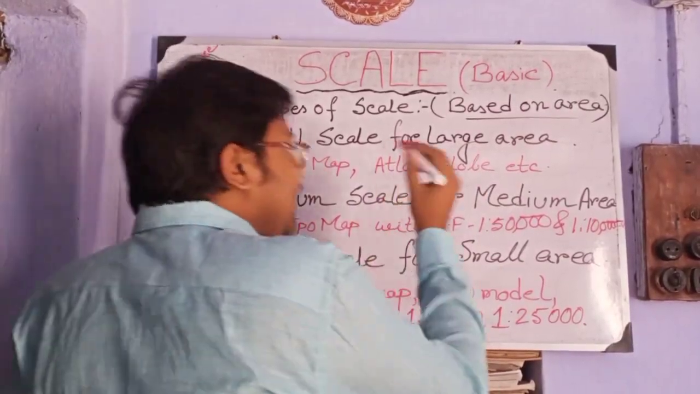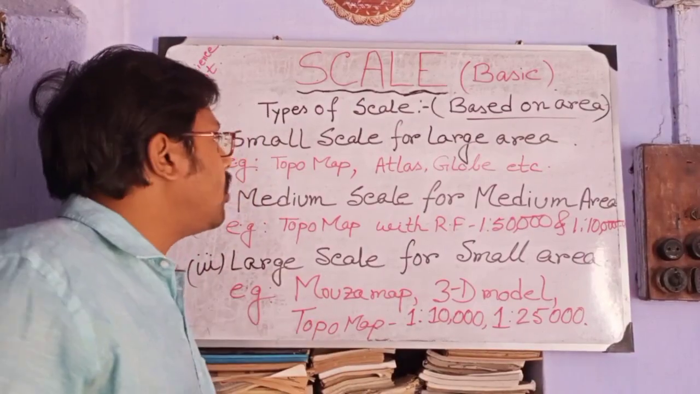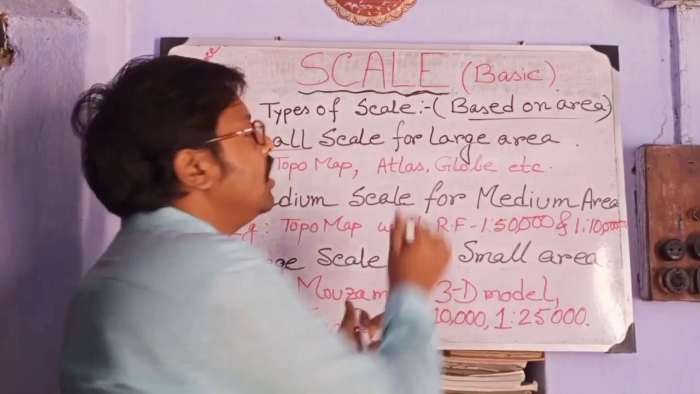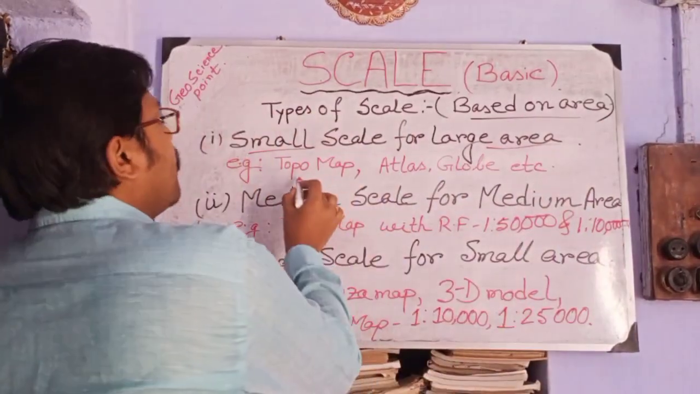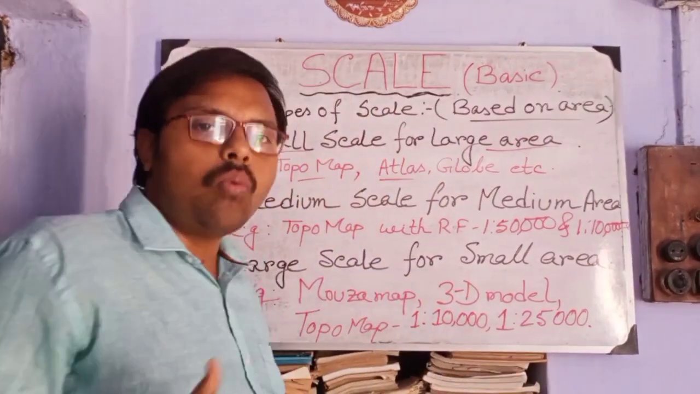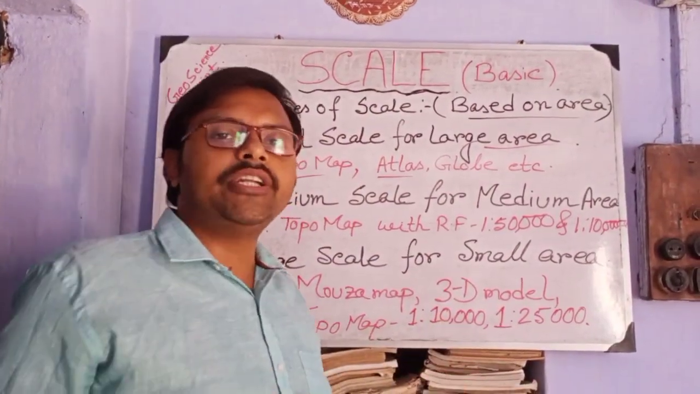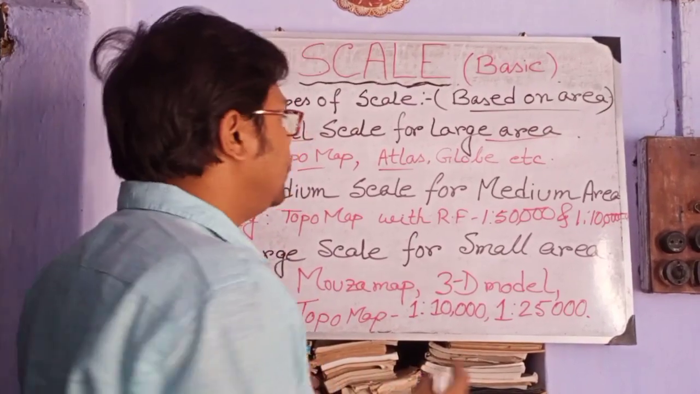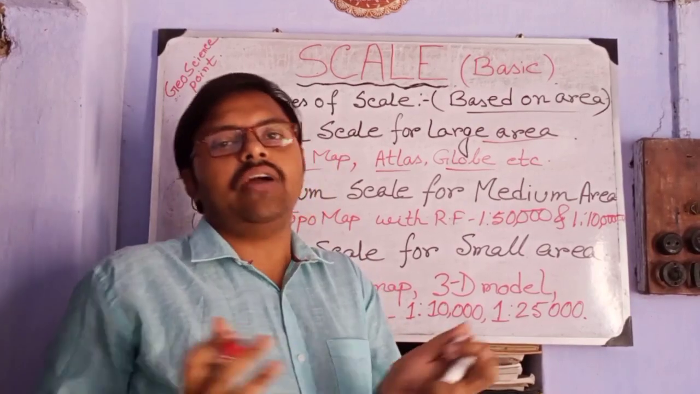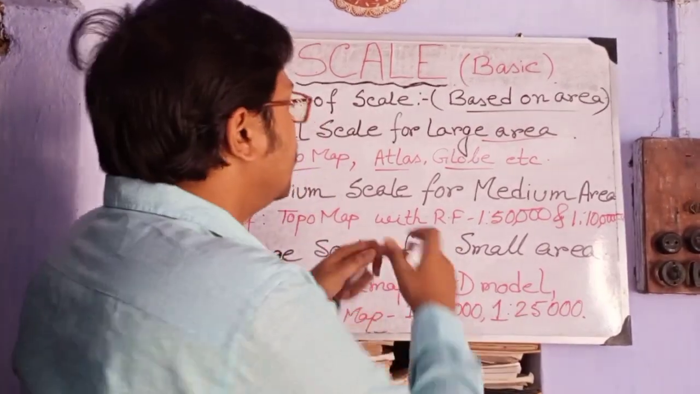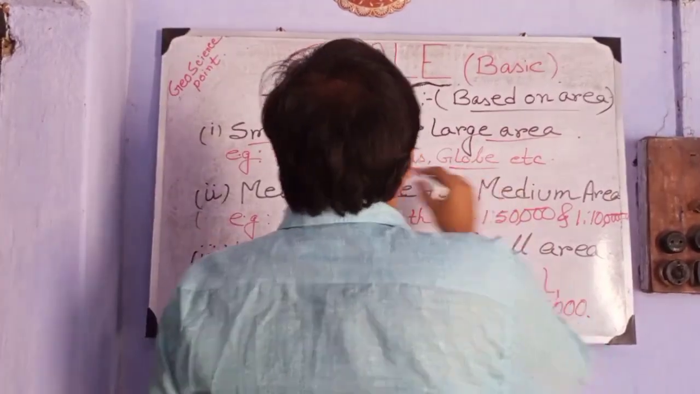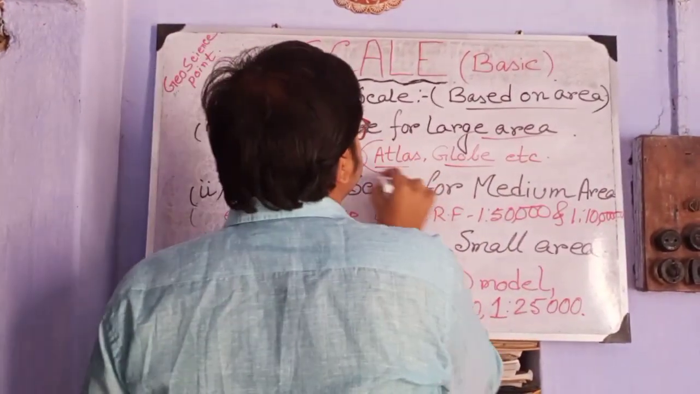First one is small scale for large area. There is a type of scale which is drawn in small magnitude for a large area. Example: topographical map, atlas, any kind of atlas, world atlas, where the physical and political map of a country or the world is represented, and globe, that means the reduced globe which we can buy from the market, or the map of the world. In these types of maps, large areas are represented.